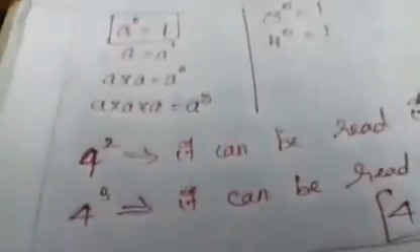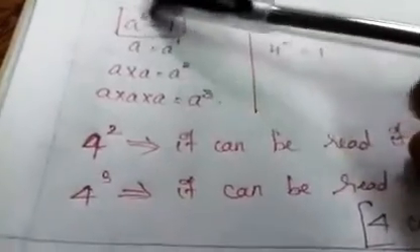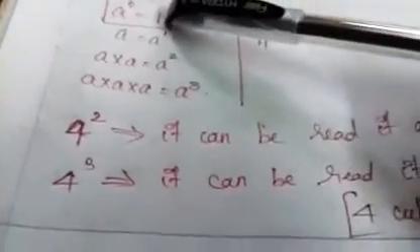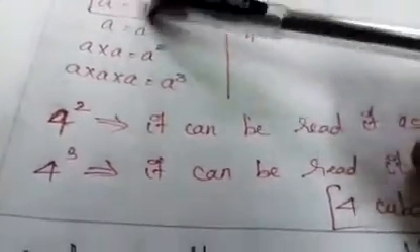Got it? Next one, a to the power 0 is equal to 1. See, the exponent value is 0. So what is the value? 1. a to the power 0 equals 1. So for example, 3 to the power 0 is equal to 1. If any number has the power 0, the value is 1.